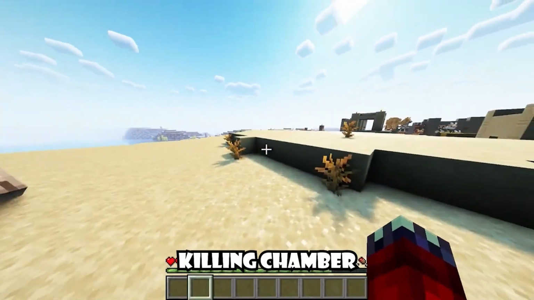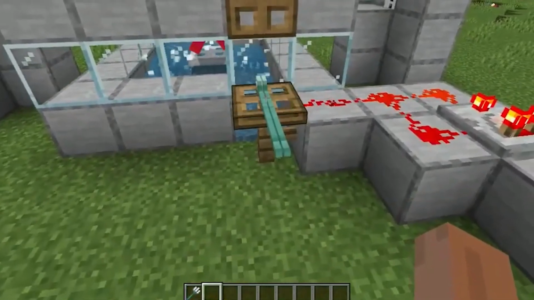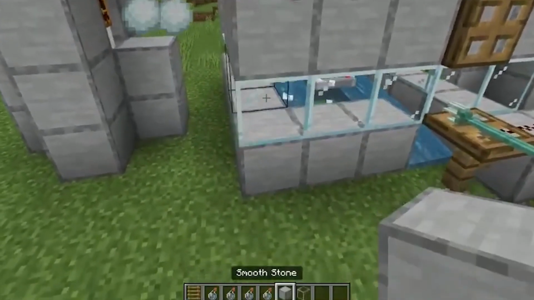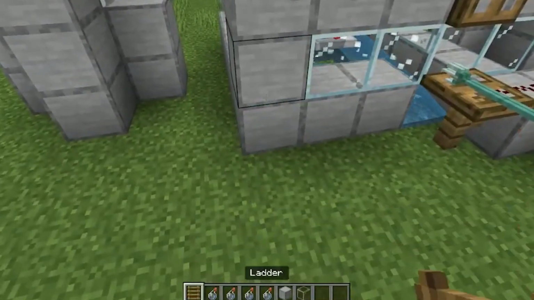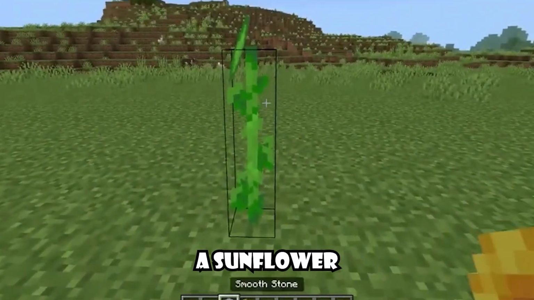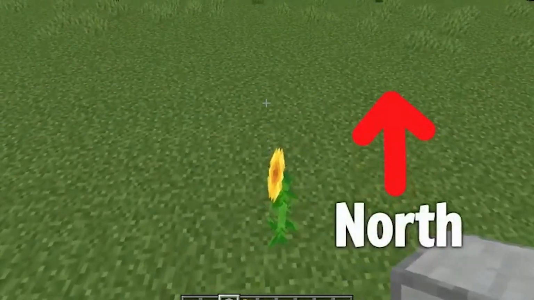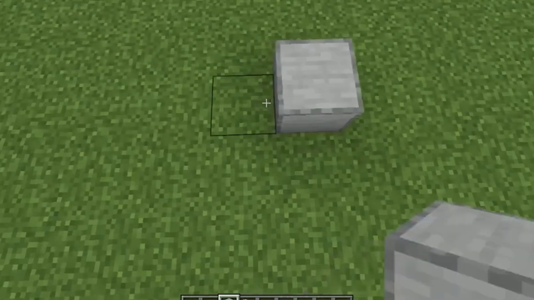We have to build a killing chamber where silverfish will multiply like crazy, get trapped, and then get killed while dropping you a ridiculous amount of XP. So, first place a sunflower and make sure you are building the farm on this side of it, which is the north side of the game. Place the blocks as shown in the video.